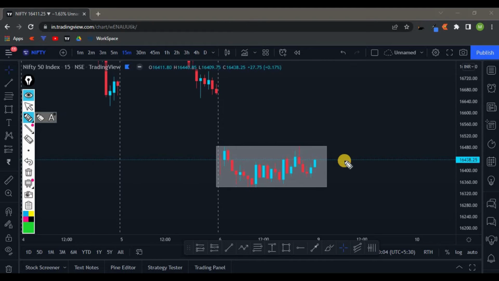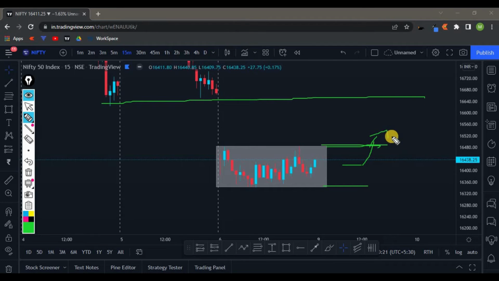Let's say, for example, the market opens inside these zones, and the market gives a break of this structure. So are we looking for buying opportunities? No, we are not going to look for buying opportunities, because the overall trend is in a downward trend. So we are looking only for shorting opportunities. Where are we looking for entries? We are looking for shorting entries only at these levels. Let the price create some price action, come over here, and once again, as I said, a negative candle, you go for a sell. Do we go for a buy at any zone right here? We will never go for buy entries, because the overall market is in a downtrend.